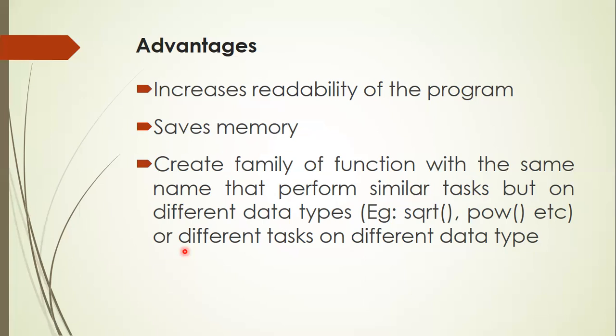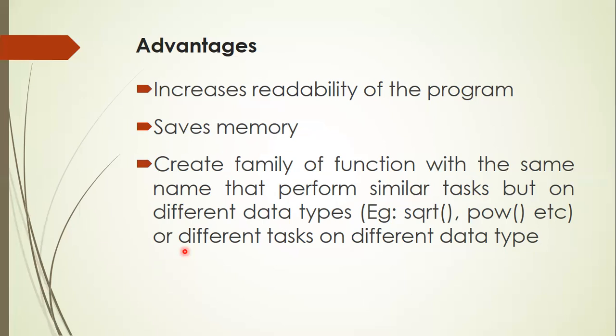During function overloading, there are some rules. First, the compiler tries to find the exact match of the prototype with the function call. If the exact match is not found, it tries to do some automatic conversion. If that also fails, it tries to do some integral conversion. A float is converted into double type, because if the argument you are passing is float but the prototype says double, then float is converted into double. Or if the prototype is int and the argument you are passing is a character, and you don't find any exact match for char, then it tries to convert char into int, float into double.